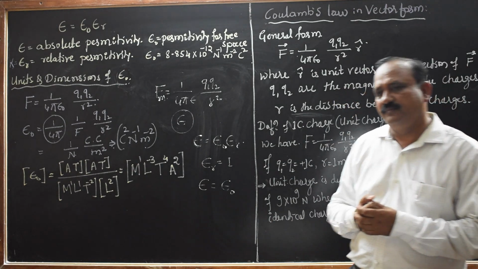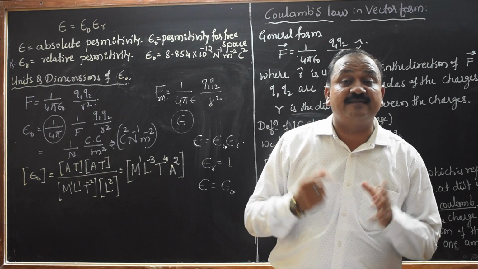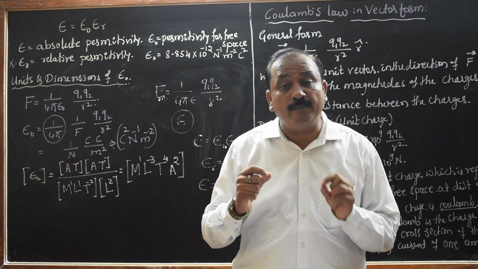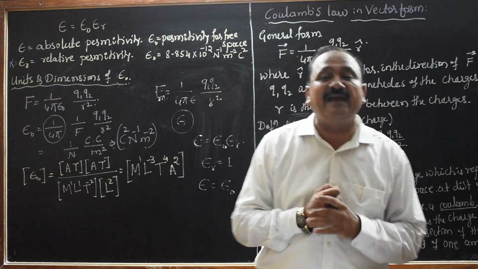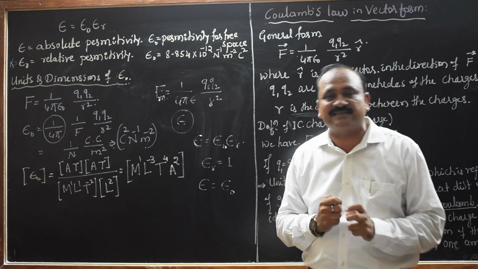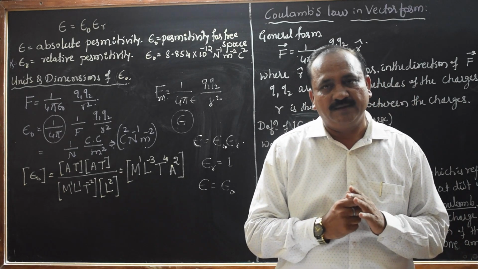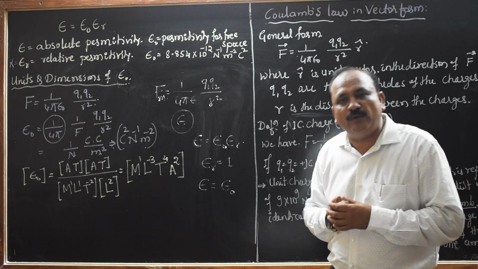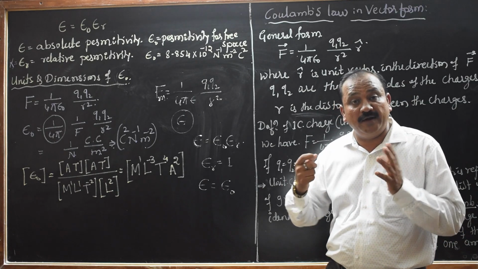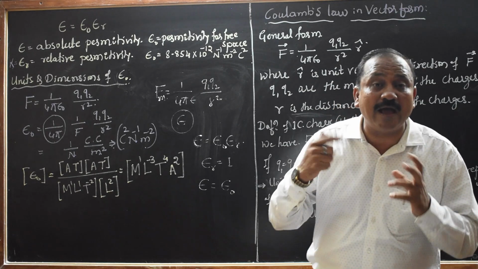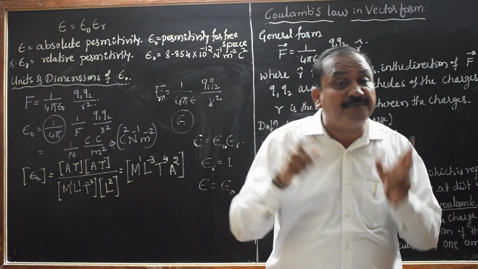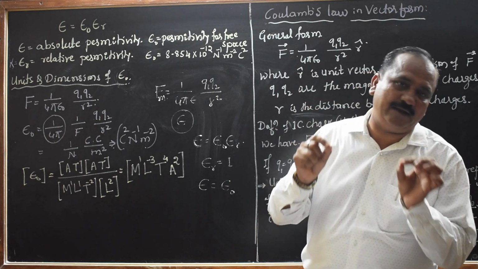As I told, permittivity means what? It is the easiness to measure the conductivity of the electric field. In the magnetic field we use permeability; in the electric field, say permittivity.